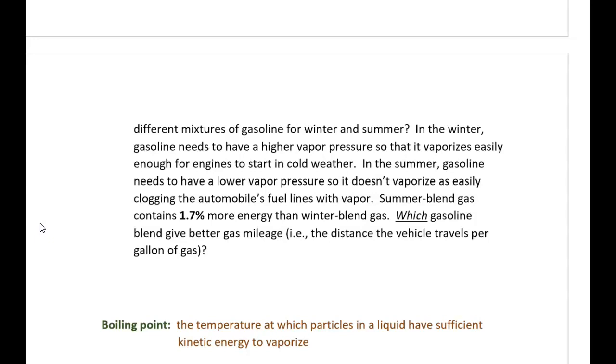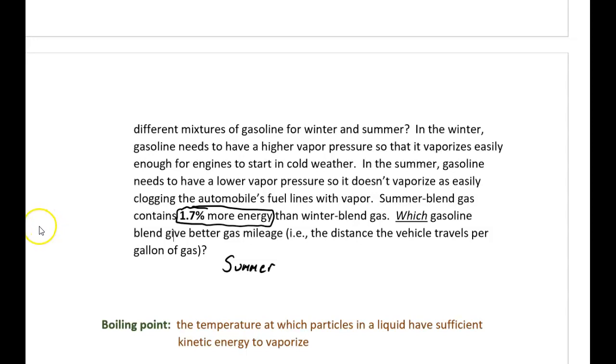Summer blend gas happens to contain 1.7% more energy than winter blend gas. So the question is, which gasoline blend gives better gas mileage? Well, that would be the summer blend, because summer blend gas has more energy contained within the gasoline. With greater energy, your car is going to be able to drive more miles per gallon of gas.